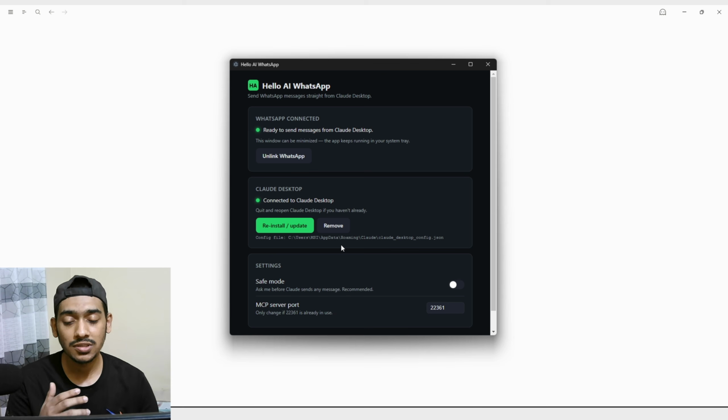And here also let me say that in the settings option you'll find the safe mode, and if you turn that on, what's going to happen is Claude will ask permission from you every time before sending messages. And if you turn that off, it means that Claude can automatically send messages to anyone inside Claude. It will not ask permission in this software every time. So if you need very strong protection, then you can just turn that on. But if you think, okay, I can just trust this software, then just turn that off.